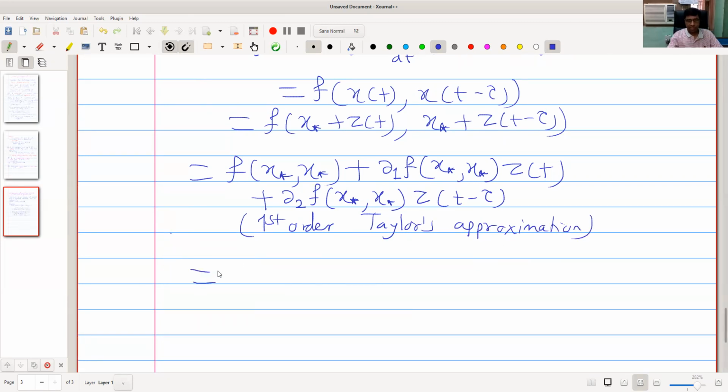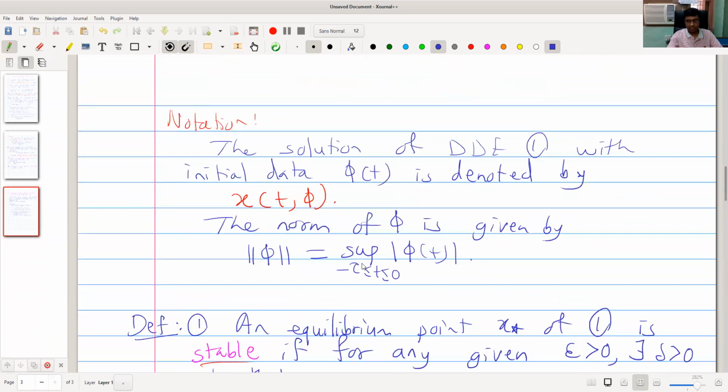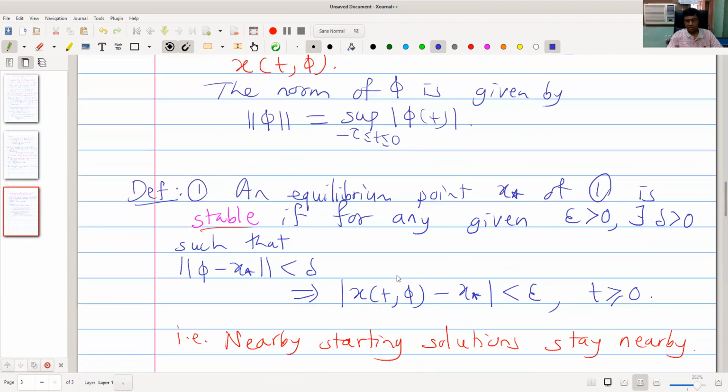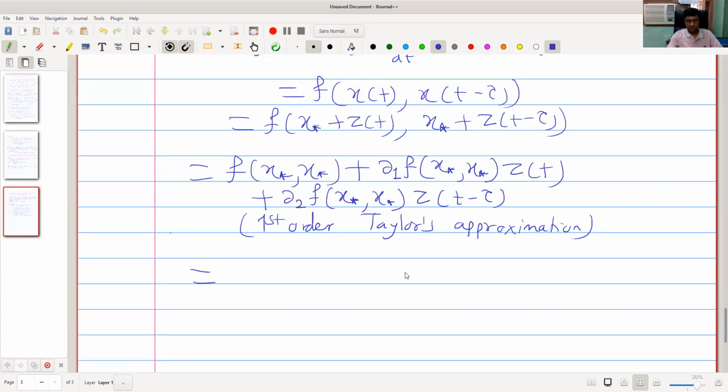Now f of x star is 0. If x star is an equilibrium, then f of x star comma x star is 0. Okay, so the first entry is 0. So this is of the form, and this is constant, del 1 f of x star is constant. We call this a, multiplied by z of t, plus this is also constant, del 2 f of x star, we call it b, multiplied by z of t minus tau.